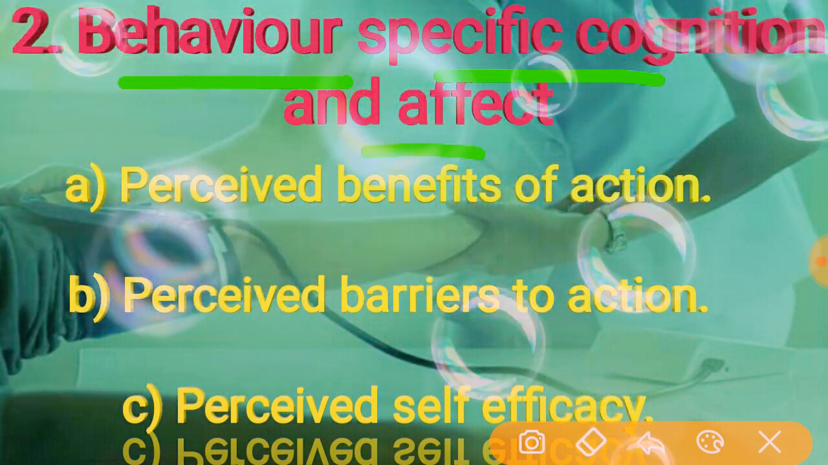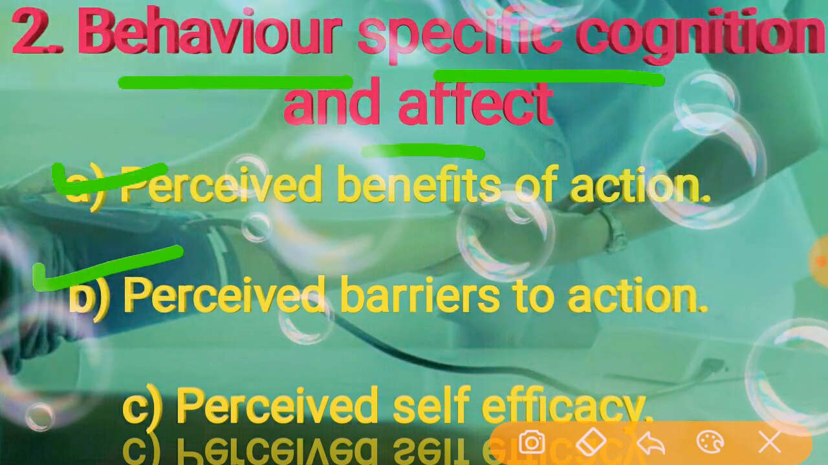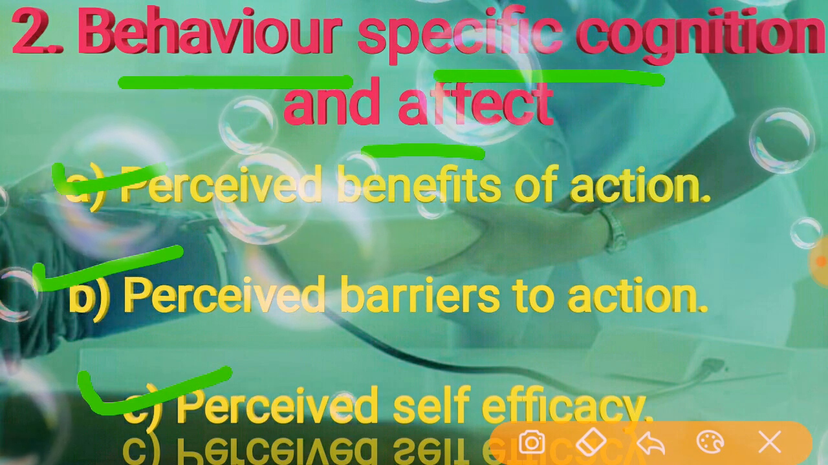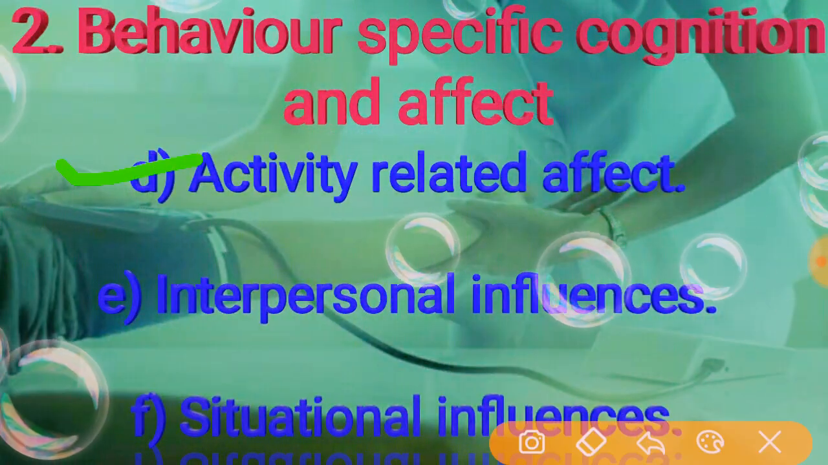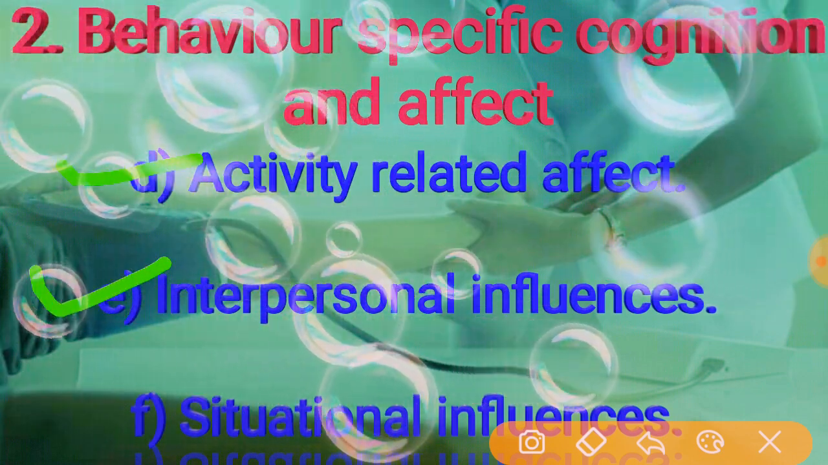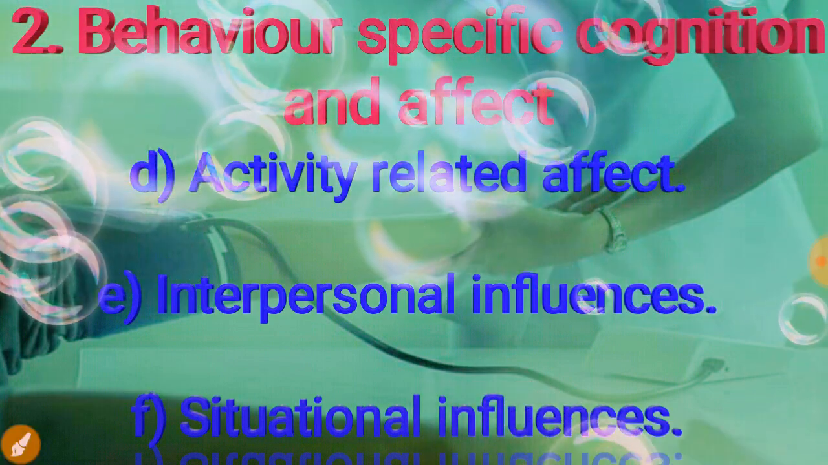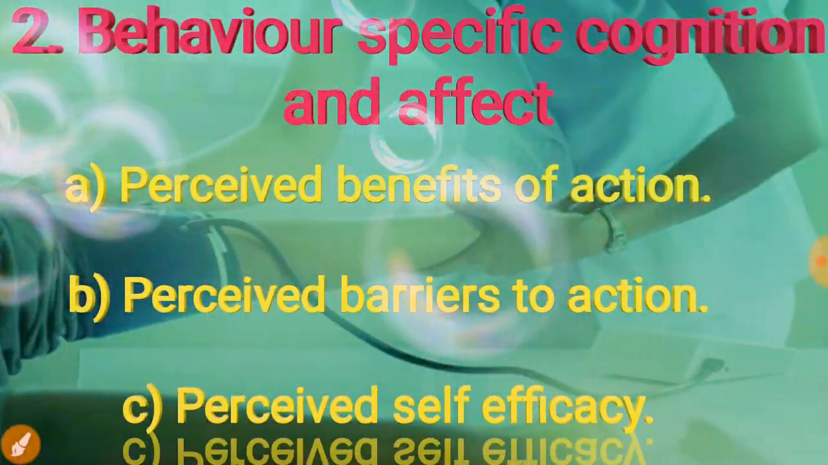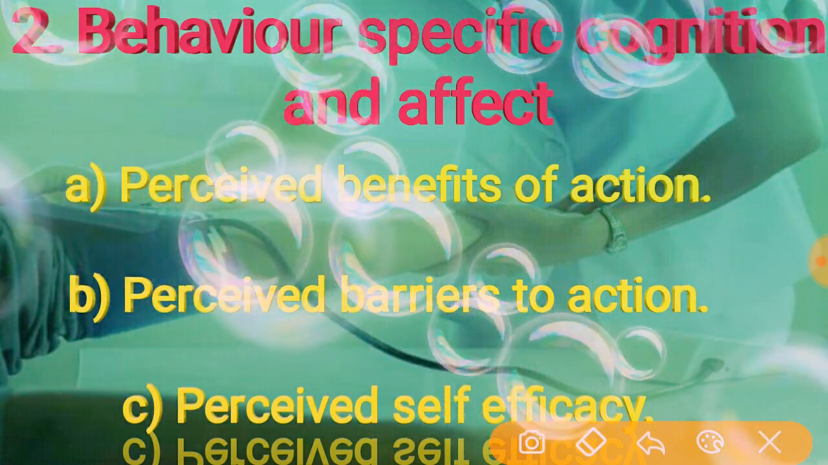Let's see, the first one is perceived benefits of action, the second is perceived barriers to action, the third is perceived self-efficacy, the fourth is activity-related effect, the fifth is interpersonal influences, and the last and final one is situational influences. So these are all six types that come under behavior-specific cognition and effect. Let's discuss them one by one.